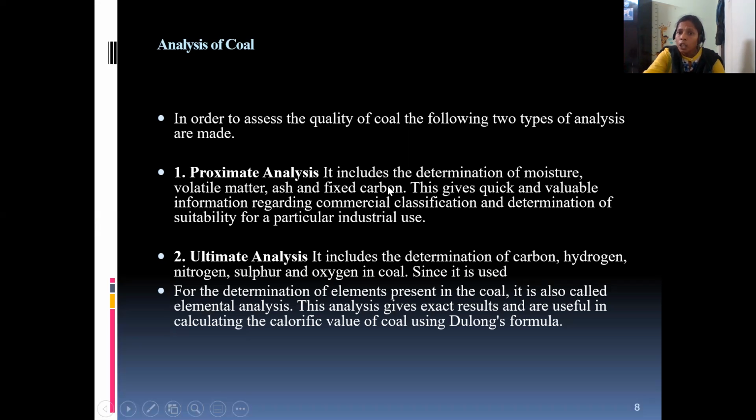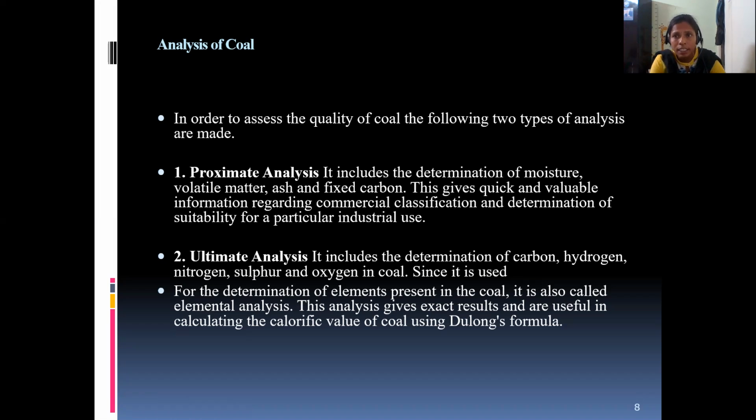Proximate analysis includes the determination of moisture, volatile matter, ash, and fixed carbon. What is the use of proximate analysis? It is used to find out how much moisture, volatile matter, ash, and fixed carbon is present in the coal. If you know that a particular coal sample has more moisture, you can tell the quality is bad.